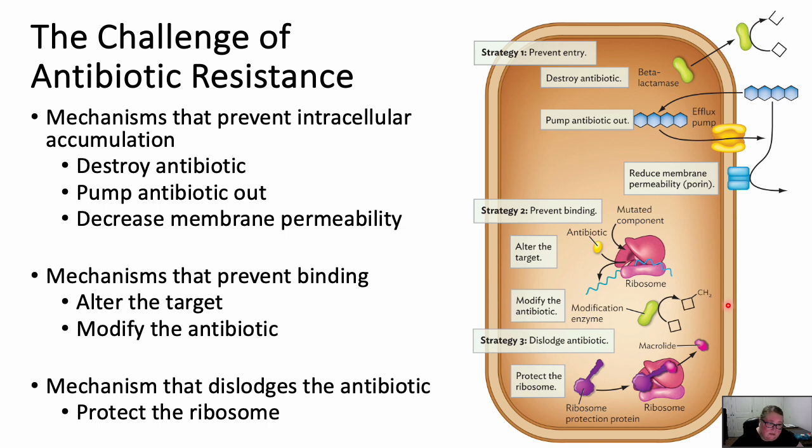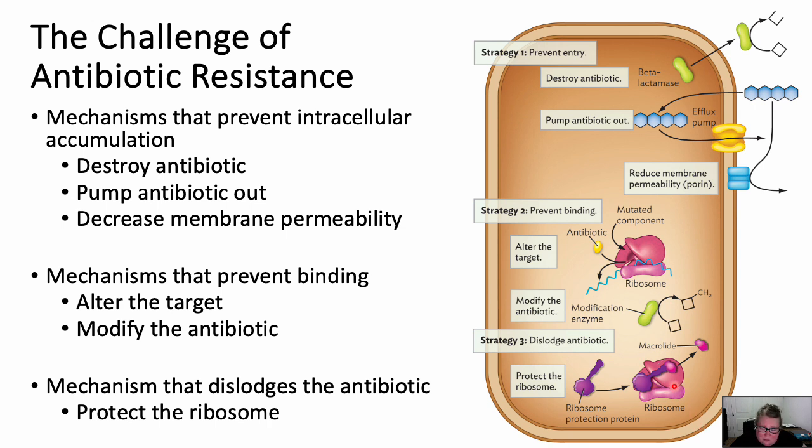Okay, so the last mechanism that we're going to talk about is we're going to be able to dislodge the antibiotic once it's bound to its target. Okay, so say that we have a macrolide. Okay, this is an antibiotic that is going to target the ribosome. This is going to target protein synthesis. Okay, so what it's going to do is it's going to bind to the ribosome and essentially shut it off.